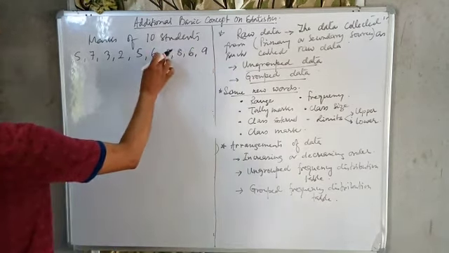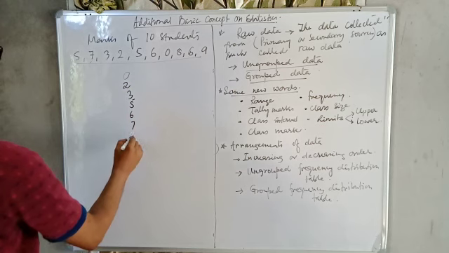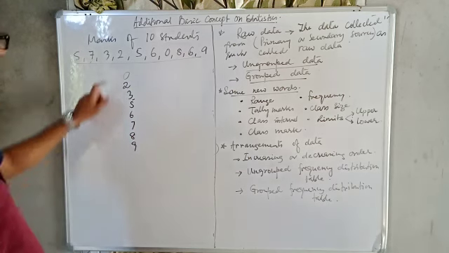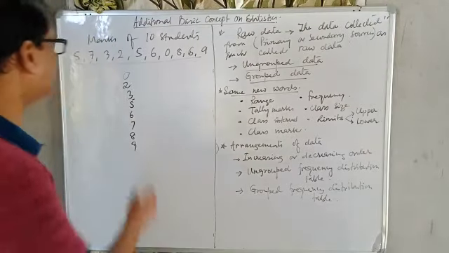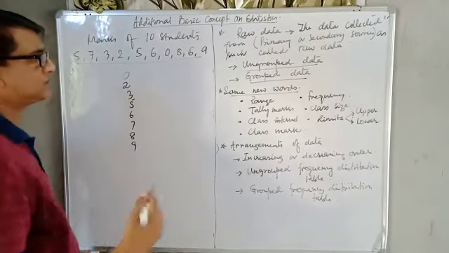Why is it called ungrouped data? It has a small number of variables, and each value is not repeated. Here, what values are used? One is 0, one is 2, one is 3, one is 5, one is 6, 7, 8, and 9. Fewer values are used, so we can keep it ungrouped. There is no need to group.